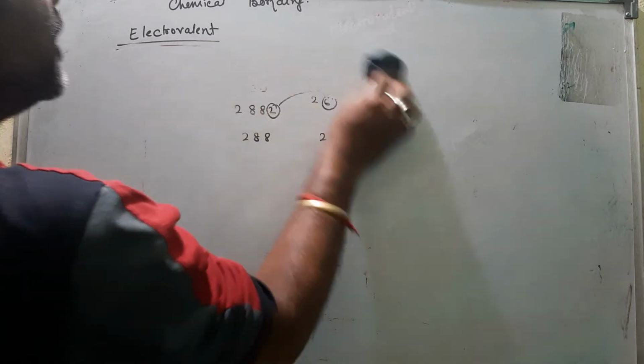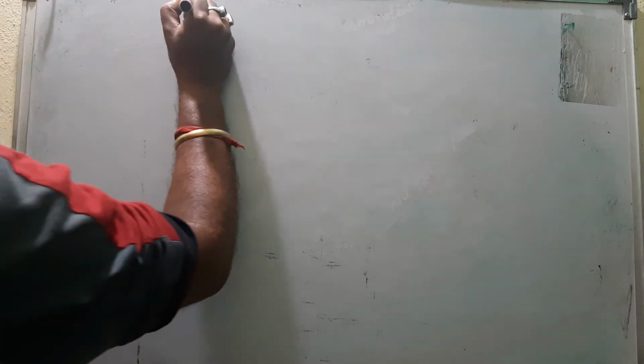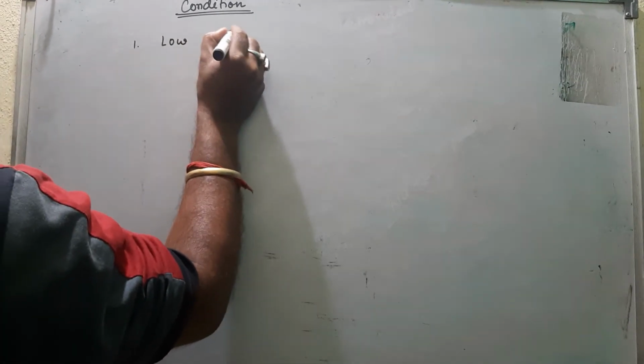Now what is the condition for this electrovalent bond formation? So the conditions, or you can also say the factors. What are the factors? First one, low IP, ionization potential.